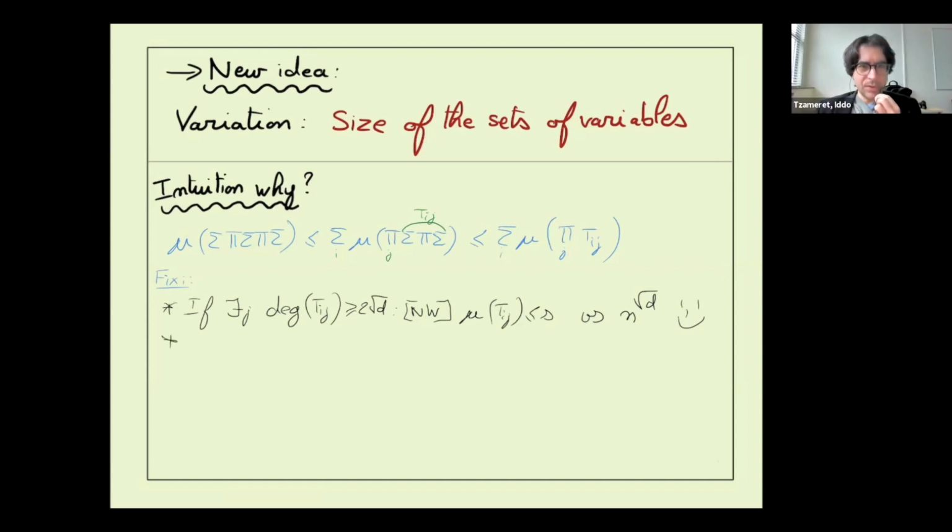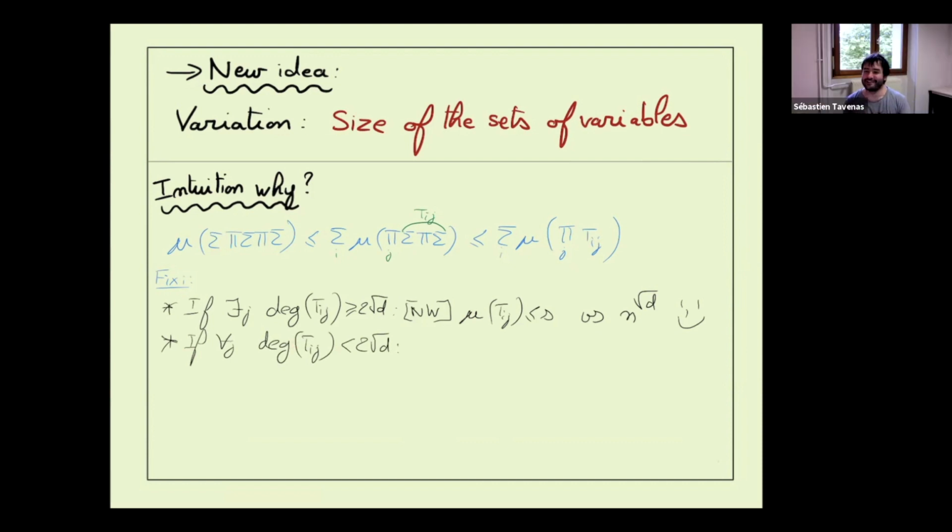But may I ask, how is it related to the fact that you have variable sizes, right? You said that the new idea is the variation, not to take each set of the same size when you partition into set multilinear. So how is it related? In the second point... no relation. Sorry, yes. Exactly. It was known a long time ago that it was the easy case. In fact, the intuition of the different sizes is for the other case, when it was the problem. And so it gives the intuition of the different sizes.